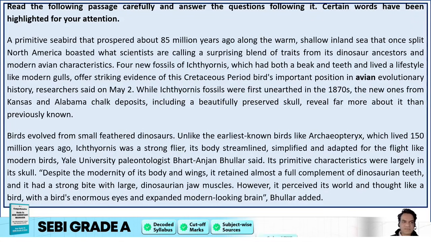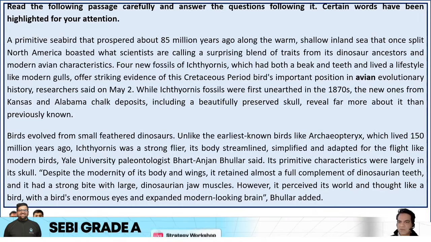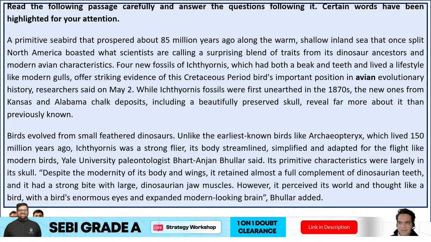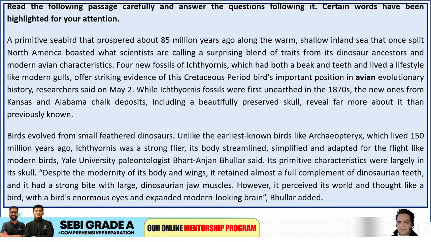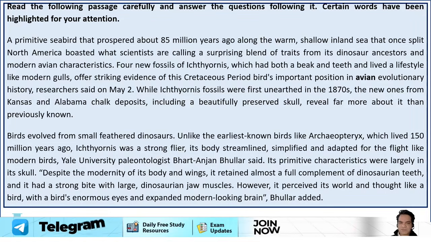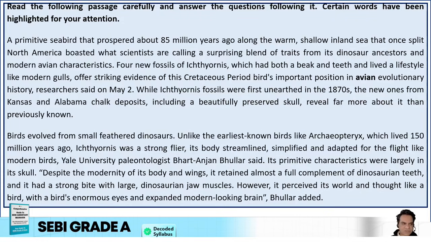So a primitive seabird that prospered about 85 million years ago along the warm shallow inland sea that once split North America boasted what scientists are calling a surprising blend of traits from its dinosaur ancestors and modern avian characteristics. 4 new fossils of Ichthyornis, which had both a beak and teeth and lived a lifestyle like modern gulls, offer striking evidence of this Cretaceous period bird's important position in avian evolutionary history.